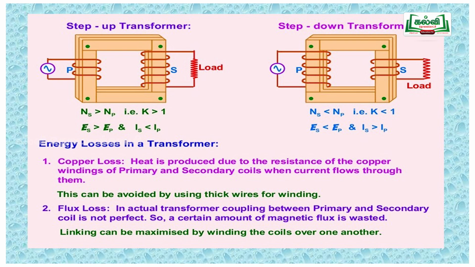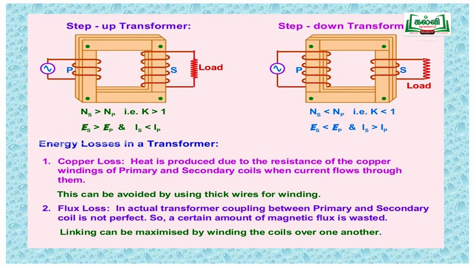So the output power is Es Is and the input power is Ep Ip. The ratio between the output power and input power is the efficiency. What do you mean by efficiency? Efficiency is the measure of the work done.